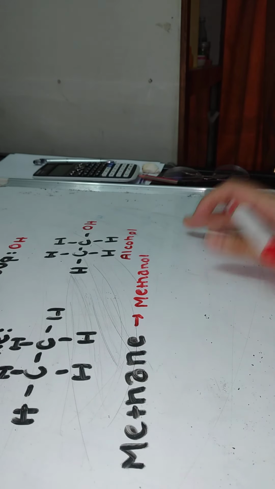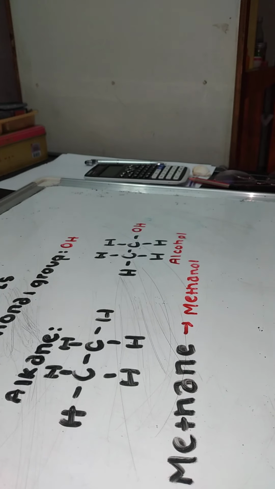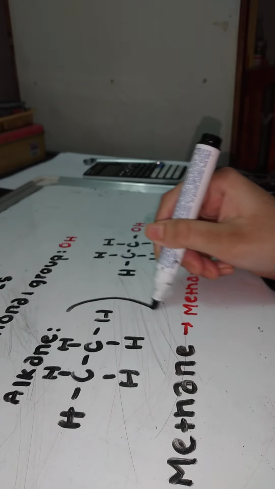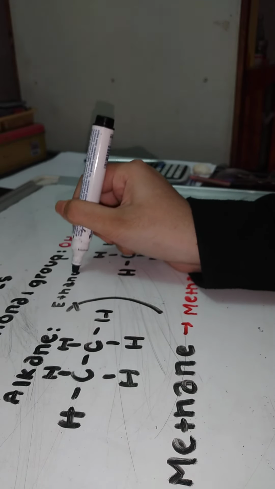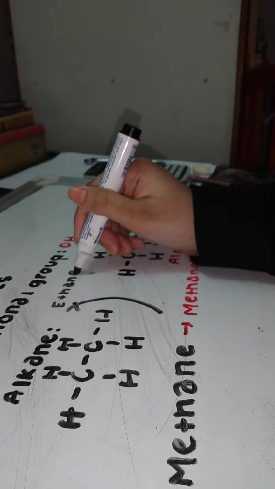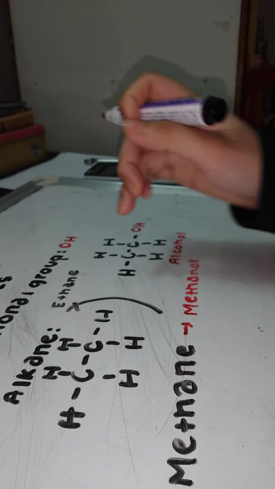So you guys can remember like this. If you know alkanes, then you can remember alcohols better, maybe. So this is how it works. You guys may have a query about what's the name of this alkane and what's the name of this alcohol. Sorry, this is ethane. This is the alkane, right? So this should be ethane.